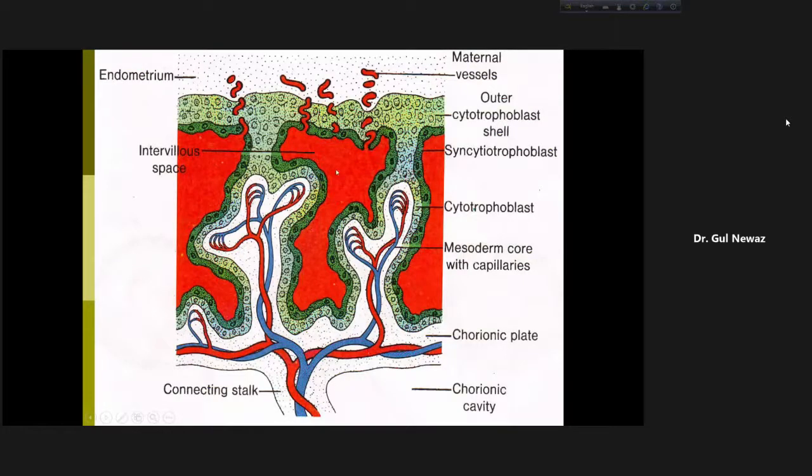So what we can see is that diffusion of oxygen, carbon dioxide and nutrients will occur through this barrier, this membrane.